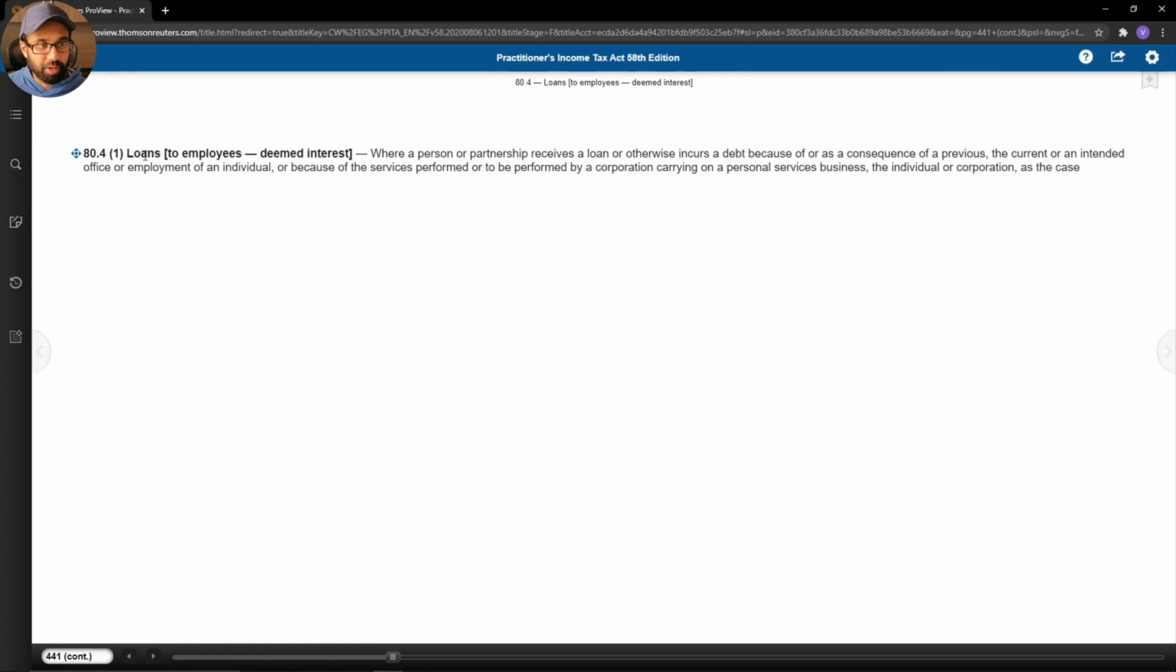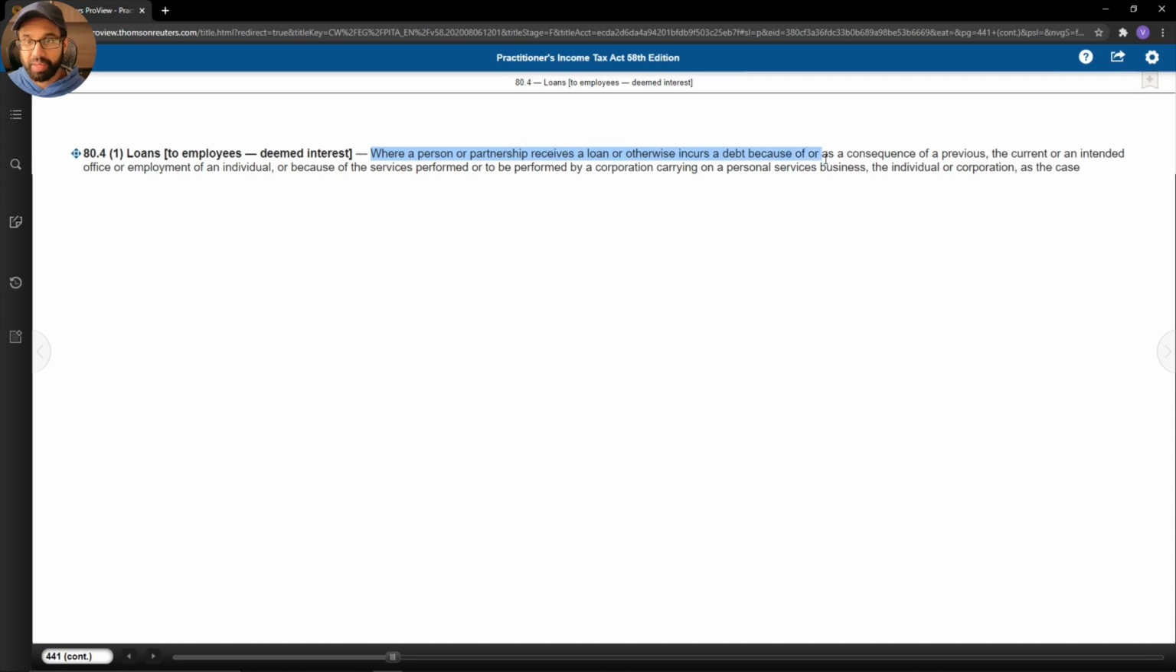80.4 subsection 1 deals specifically with loans to employees. It talks about deemed interest. Where a person or partnership receives a loan or otherwise incurs a debt because of or as a consequence of a previous, the current, or an intended office or employment of an individual, or because of the services performed or to be performed by a corporation carrying on a personal services business, the individual or corporation, and it goes on to say as the case.